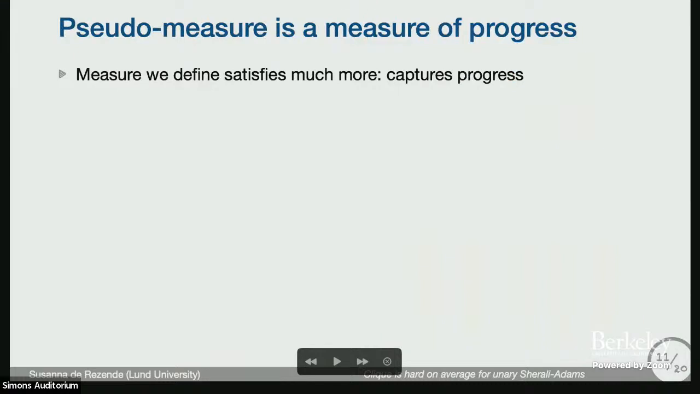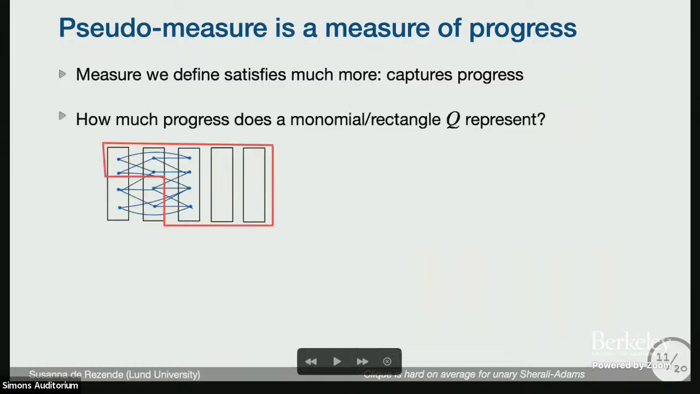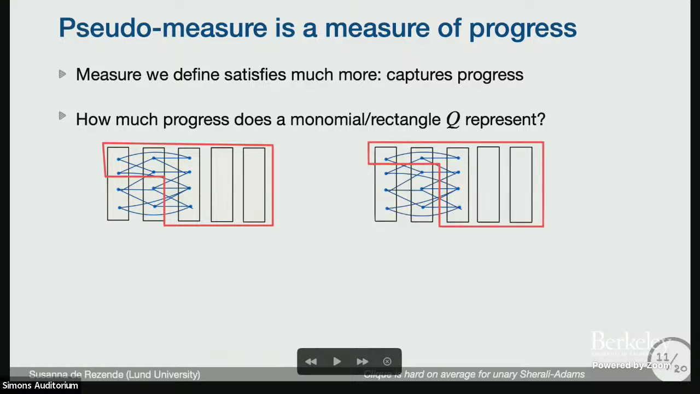Okay, so the pseudo measure we define actually satisfies much more than we require. It's actually like a progress measure on the monomials. What I mean here is that we could intuitively say, given a rectangle, how much progress does it represent towards ruling out all the k tuples? Here I have 2 examples, and if I were to ask which one represents more progress, intuitively this one has to represent more progress because it's ruling out more tuples. This one's strictly contained in that. So this one represents more progress. I'm ruling out more things.